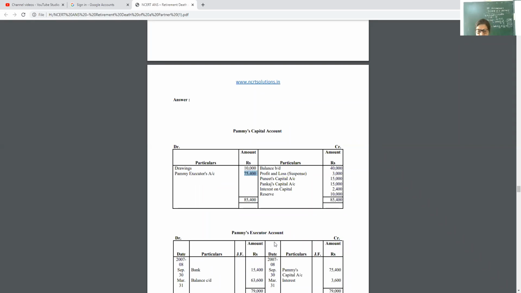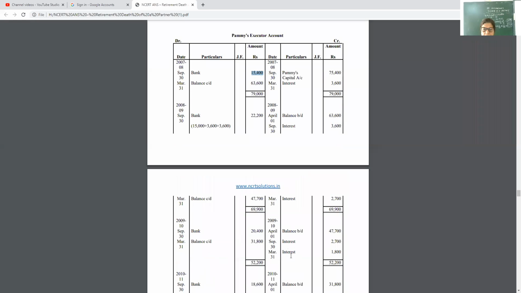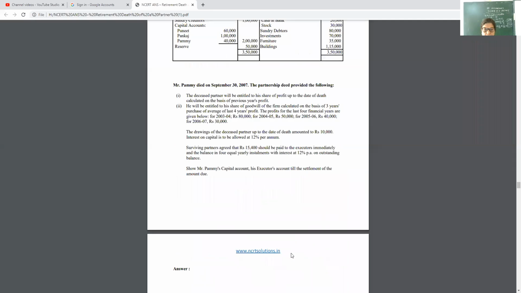Then we have to make the executor account. Executor account means the amount transferred from here to here. Then 15,400 is paid immediately. Then the balance will be 60,000. The balance will be 60,000 because in this question there is no need to make a partner's executor settlement account.